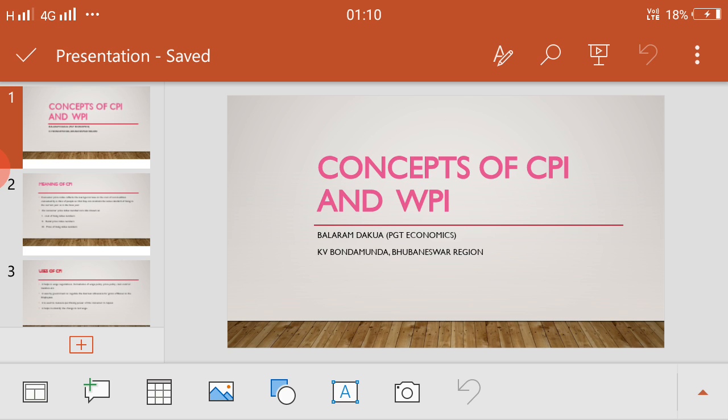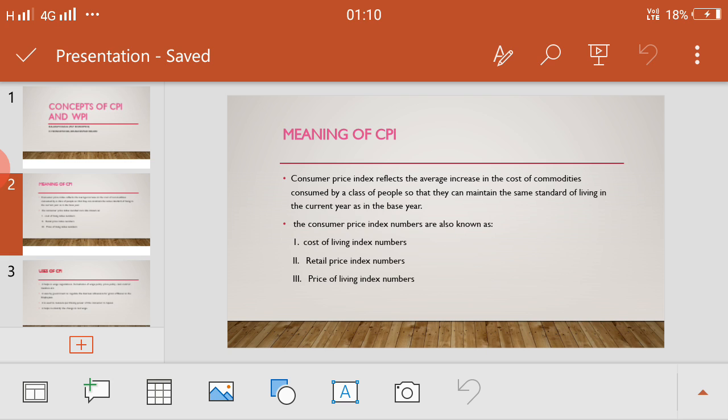Okay, now come to the point, what is CPI? The consumer price index reflects the average increase in the cost of commodities consumed by a class of people so that they can maintain the same standard of living in the current year as in the base year. That means it is totally related to consumer purchasing power, consumer goods, and then consumer price indexes.